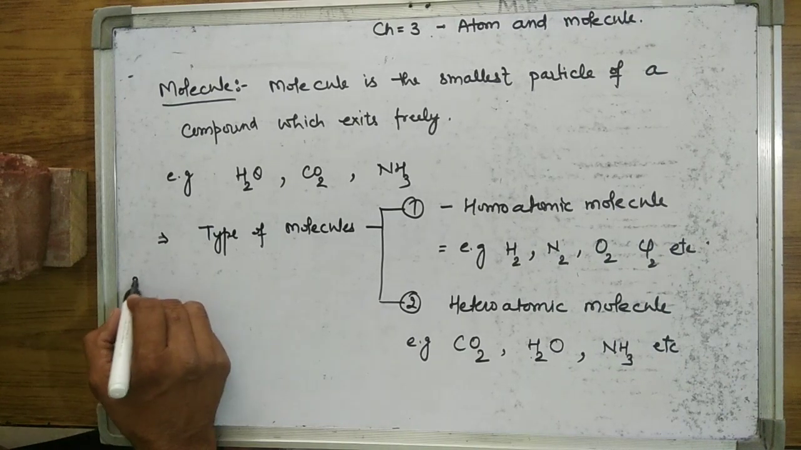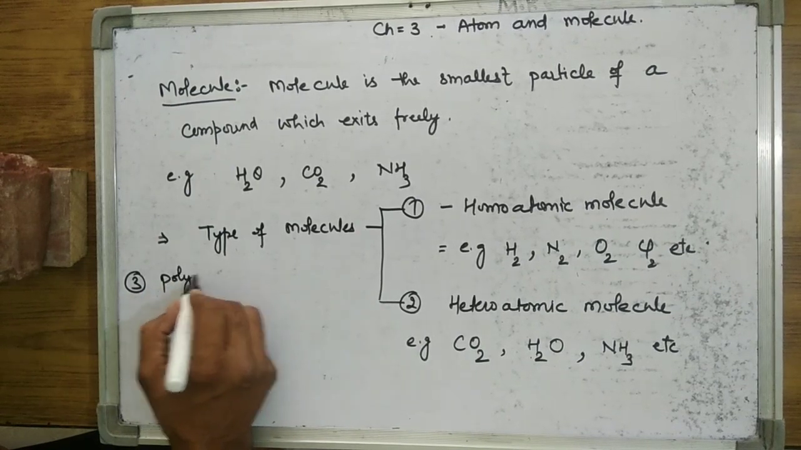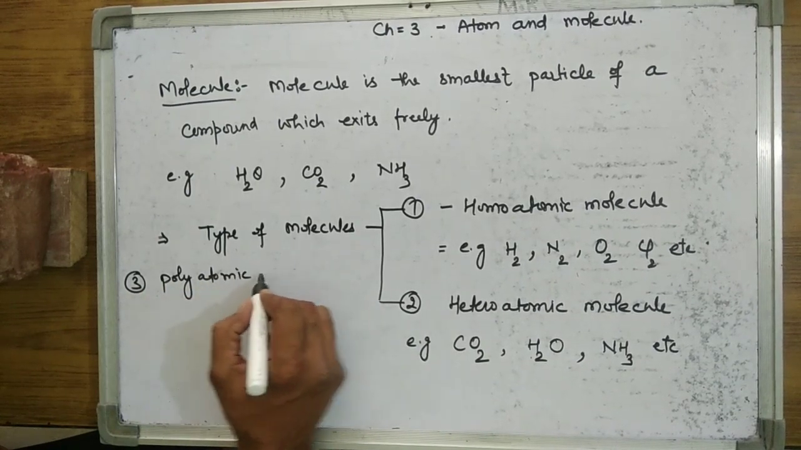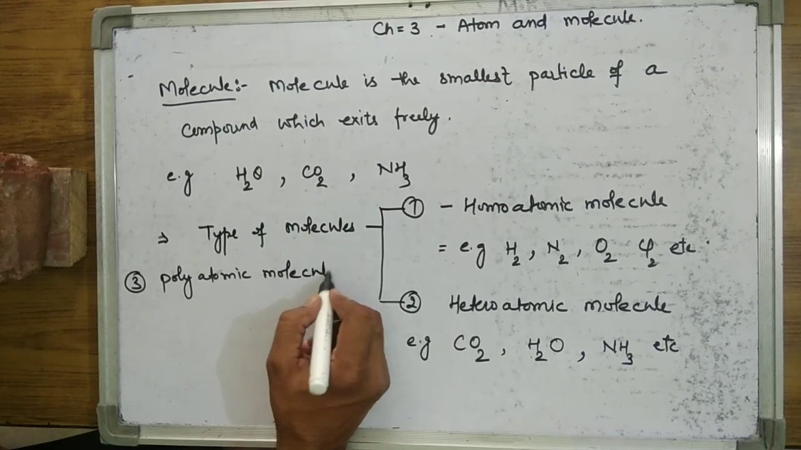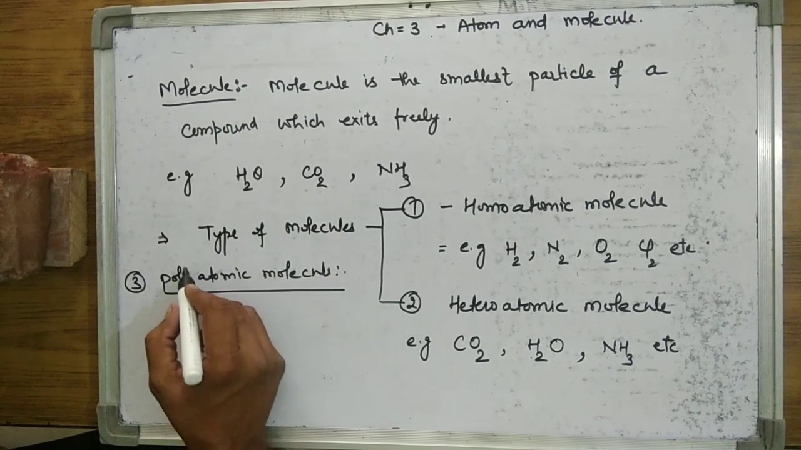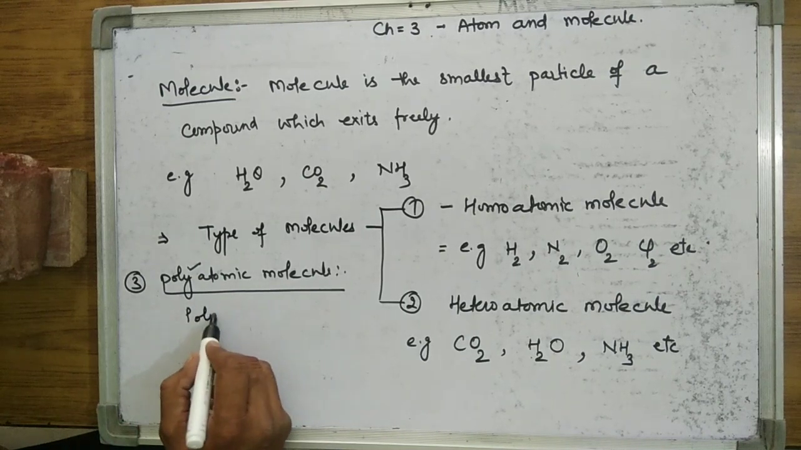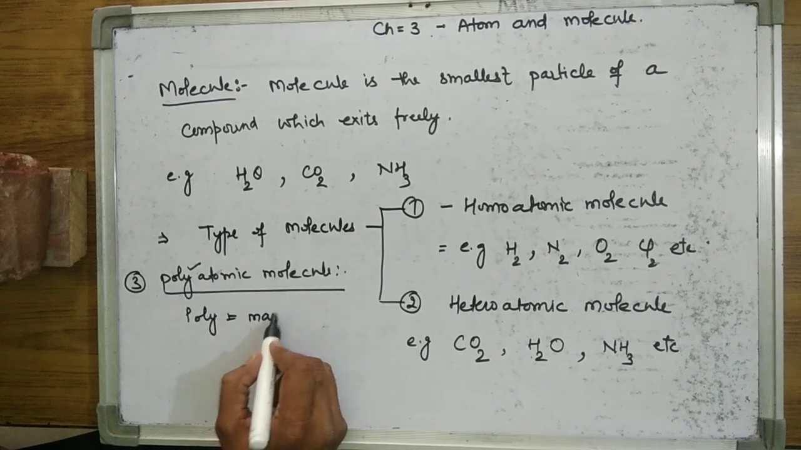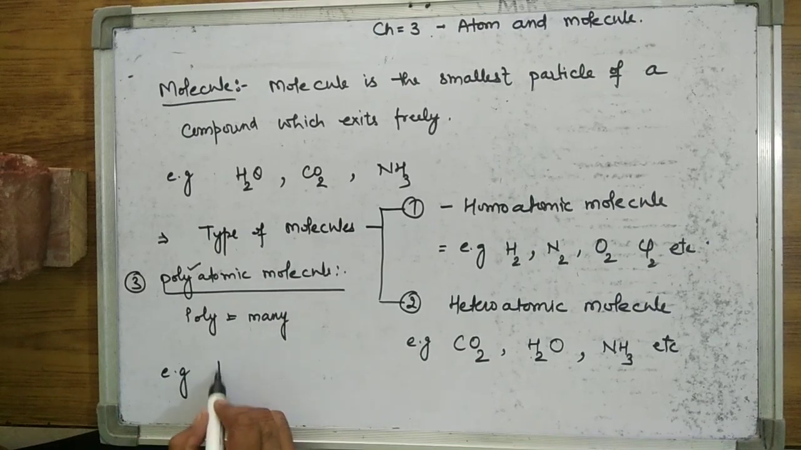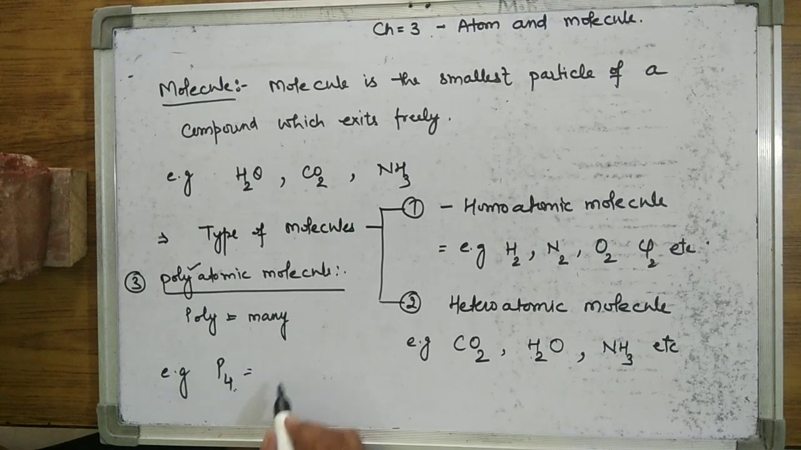The third kind of molecule is the polyatomic molecule. Poly means many, that is, made up of many atoms. For example, phosphorus is made up of P4 molecules. A single molecule is made up of 4 atoms. And sulfur is made up of 8 atoms. Ozone is made up of 3 atoms. These are the types of molecules we study in this chapter.